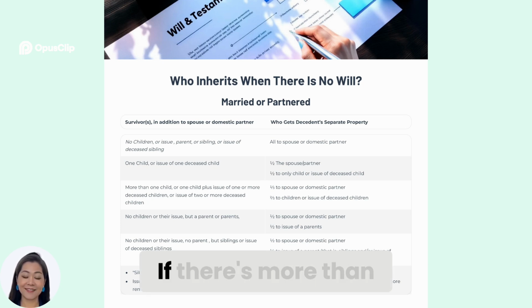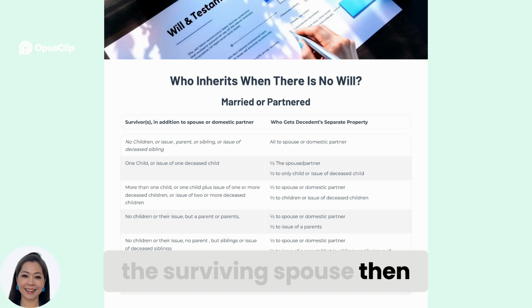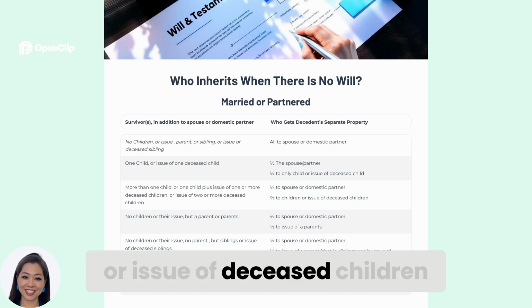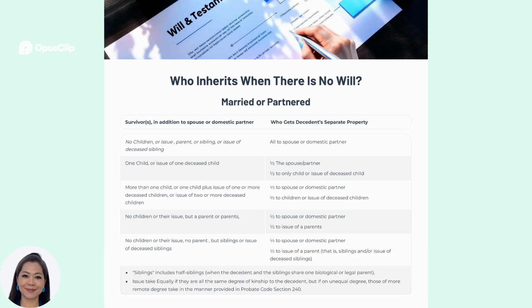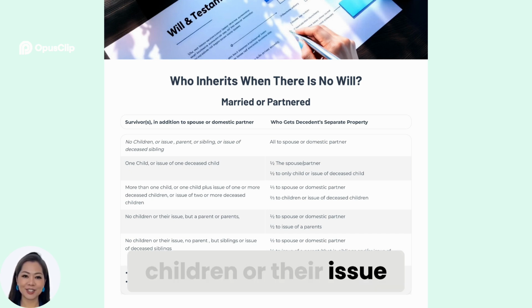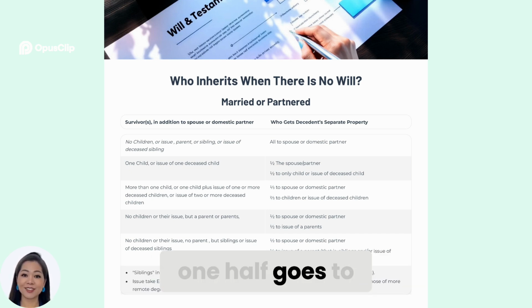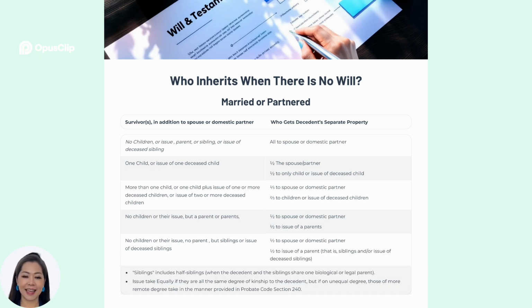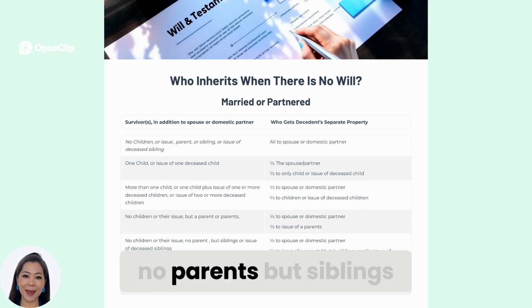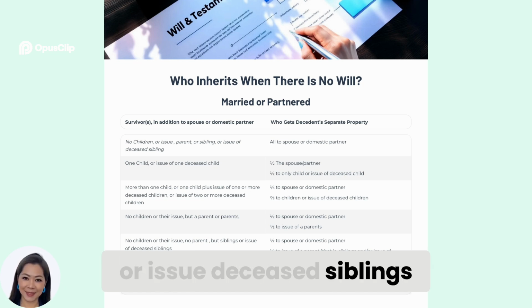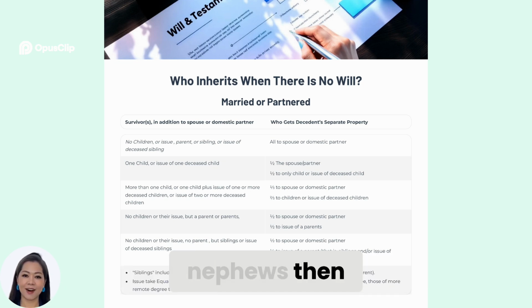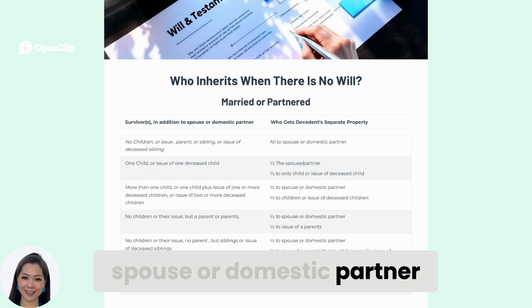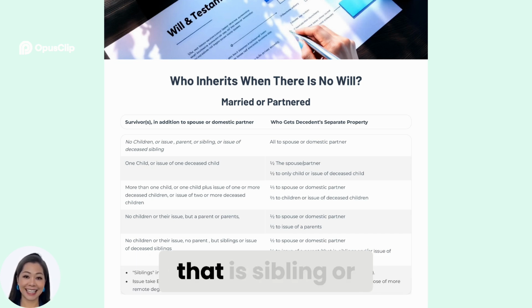3. If there's more than one child, plus issue of one or more deceased children, then 1/3 of the property goes to the surviving spouse, then 2/3 to children or issue of deceased children. 4. If there are no children or their issue but parents survive, 1/2 goes to the spouse, then 1/2 to the parents. 5. If no children or their issue, no parents but siblings or issue of deceased siblings, like nieces, nephews, then 1/2 to the spouse or domestic partner, 1/2 to the issue of a parent that is sibling or